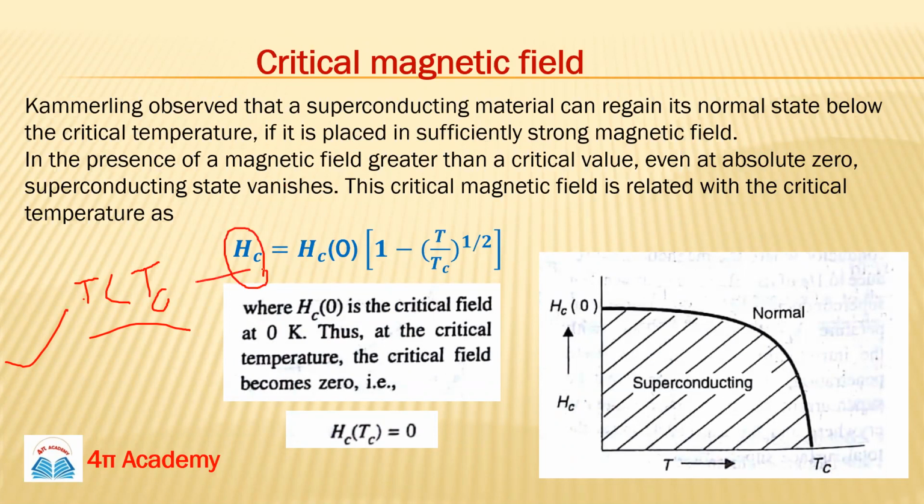The field at which the superconducting material changes to the normal material is known as the critical magnetic field. You can see this image. This is the magnetic field versus temperature graph. You can see this is the critical temperature Tc, and below this temperature, your material will be superconducting.